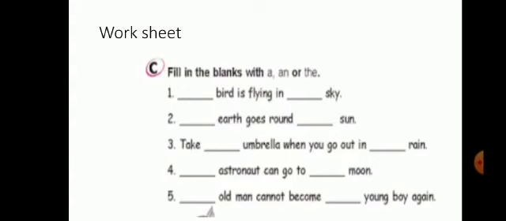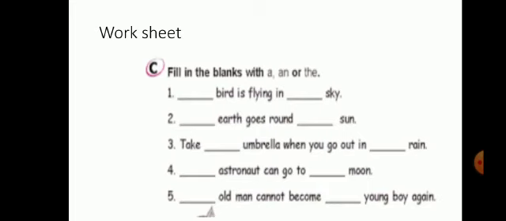Now we come towards the worksheet. Fill in the blanks with A, an or the. Dash bird is flying in dash sky. A bird is flying in the sky. A bird, we use A here because B is a consonant, and before sky we use the because sky is specific.